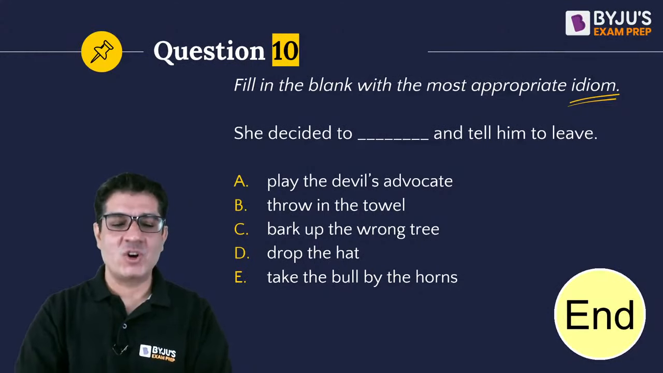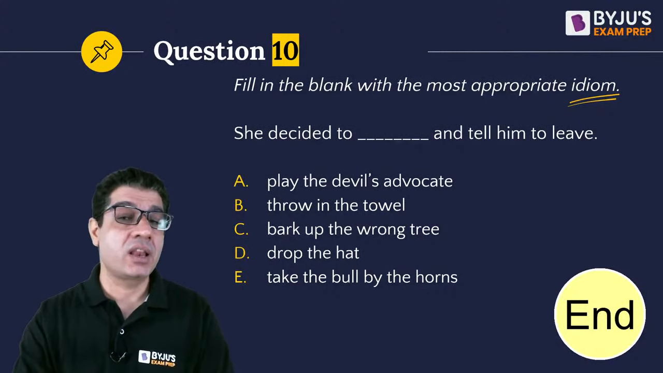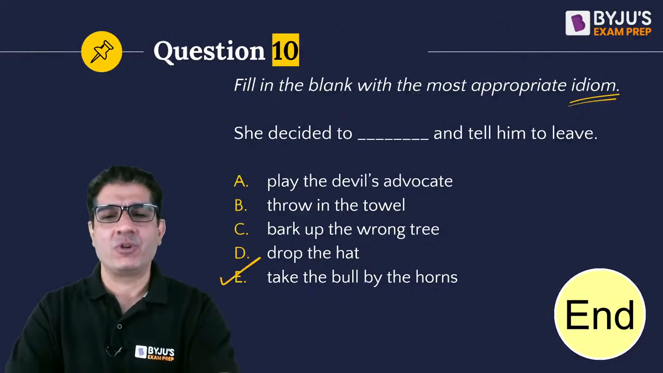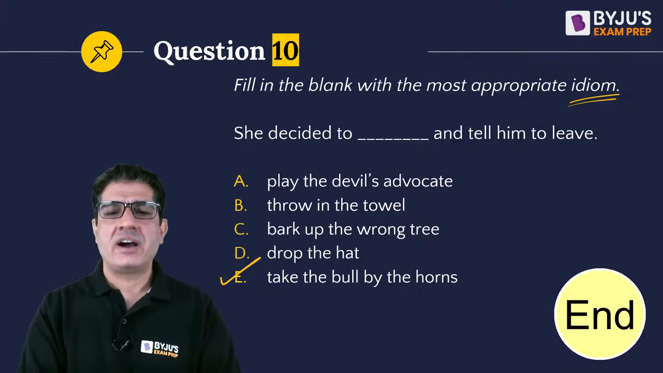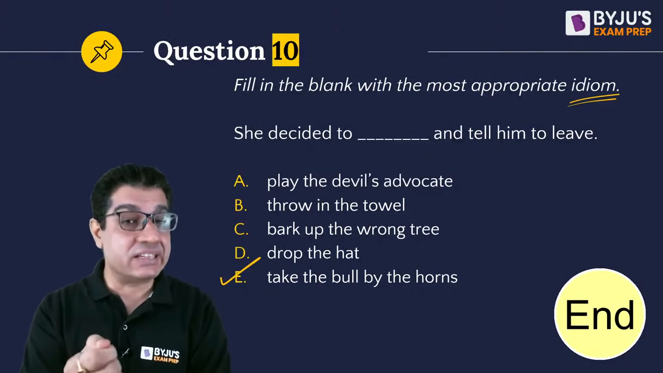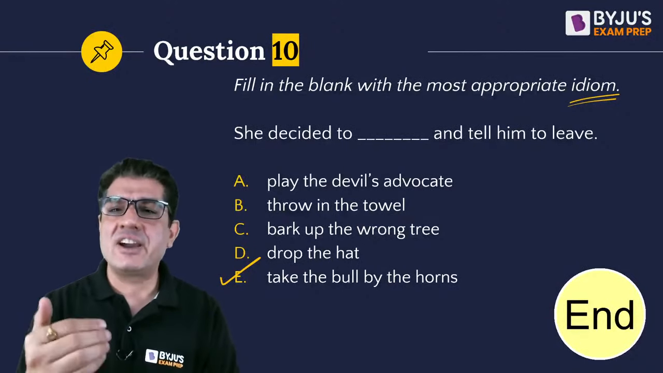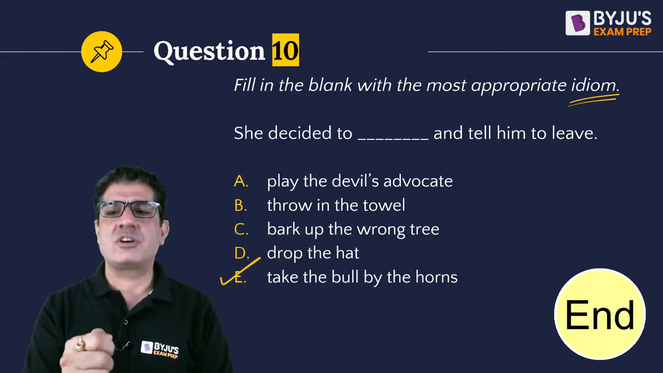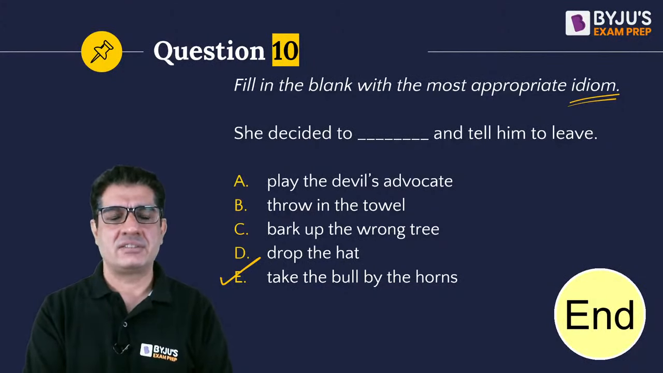All right, so the correct answer here is going to be option E. Let's have a quick look at the meanings and then hopefully you'd know why. So the first one is play the devil's advocate. Now, a devil's advocate is somebody who pretends to be against an idea or a plan that a lot of other people support, though he's not in reality against it. He pretends that in order to ensure that people consider or discuss that plan in great detail. So that's what playing the devil's advocate means.